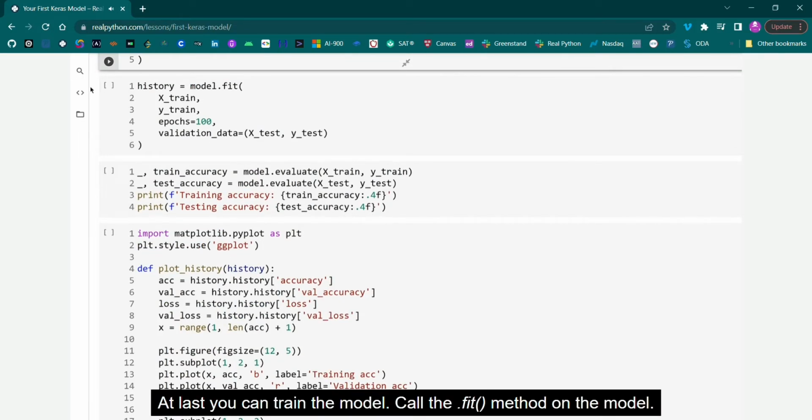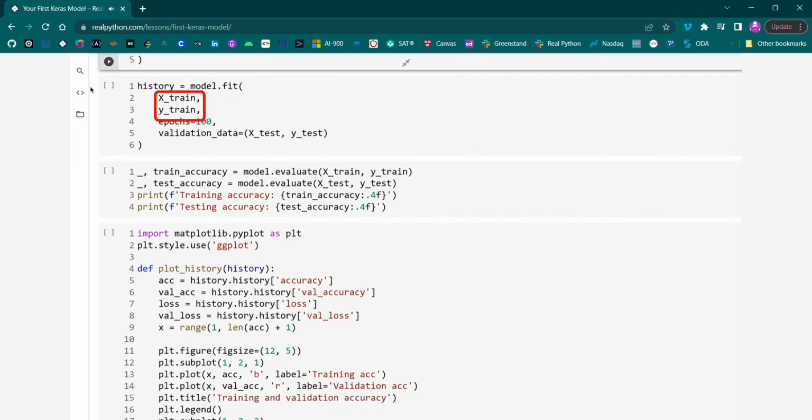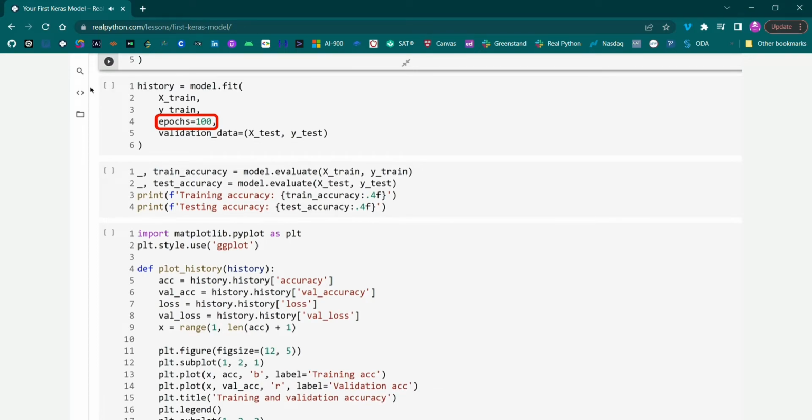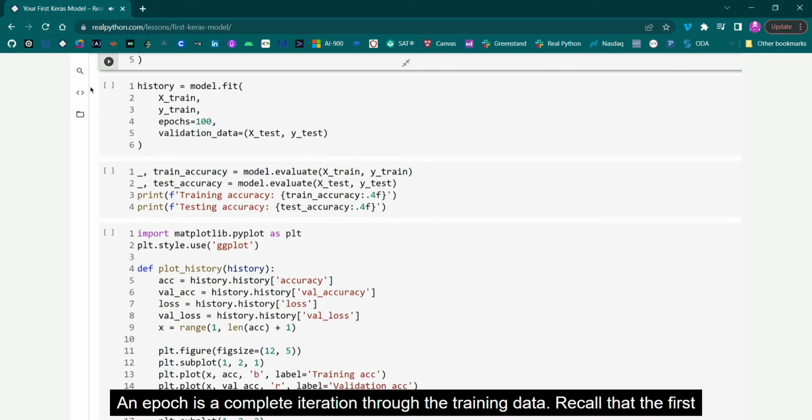At last, you can train the model. Call the fit method on the model. This method accepts the training vectors and labels. There are a number of keyword arguments that represent hyperparameters, such as epochs. An epoch is a complete iteration through the training data.